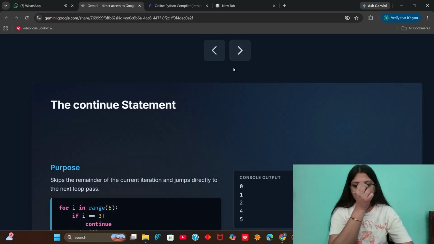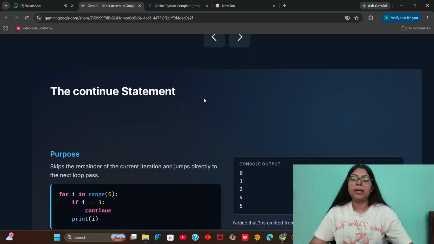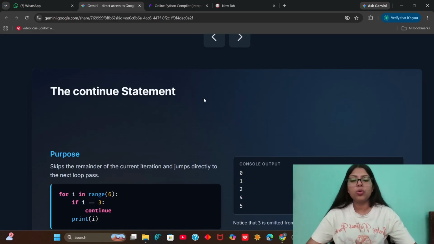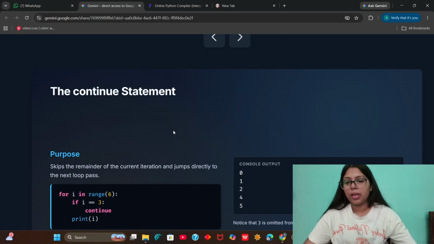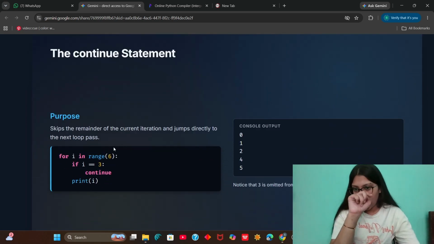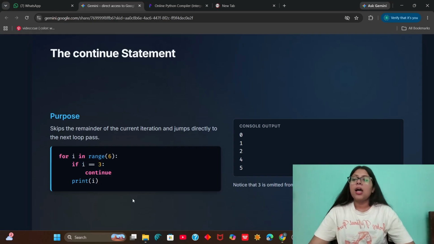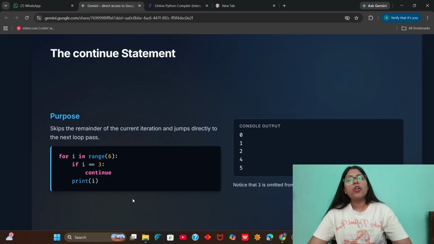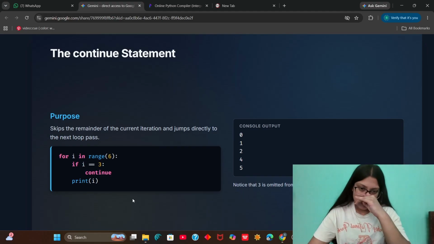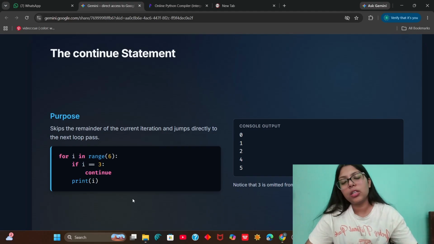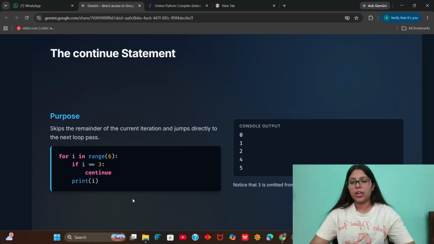Then we have the continue statement. What if I want to print numbers from 0 to 6 here? The example says for i in range 6. So we start from 0 and we go till 6. Now, in this loop, I do not want to print 3. I only want to print the other numbers from the range, but not 3. Then I will use this continue statement.